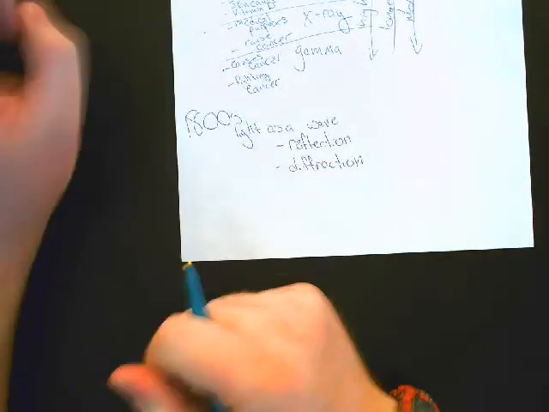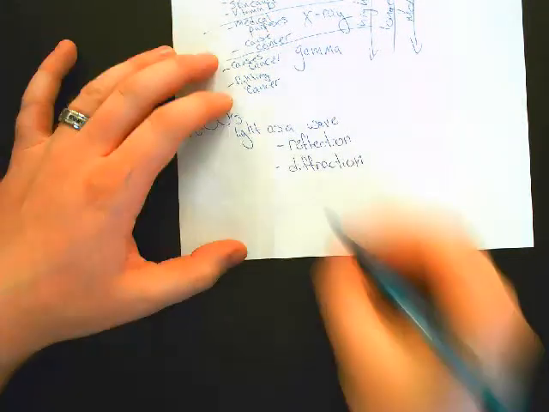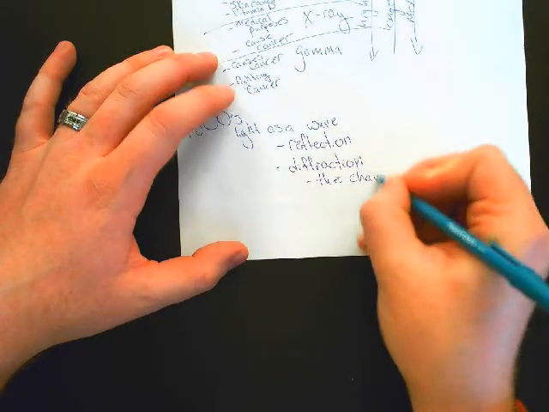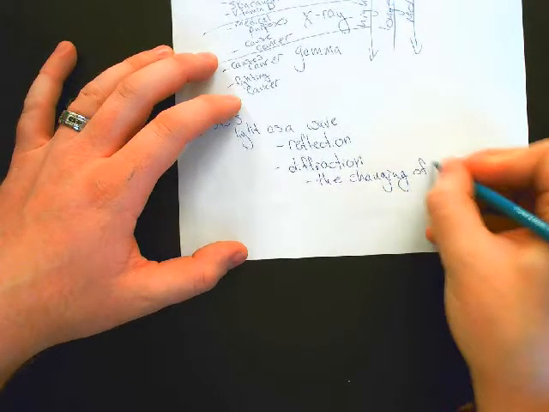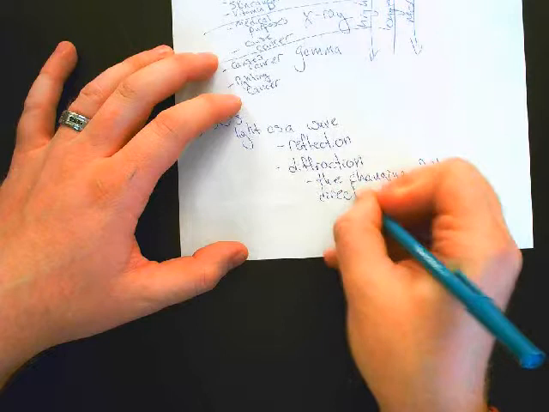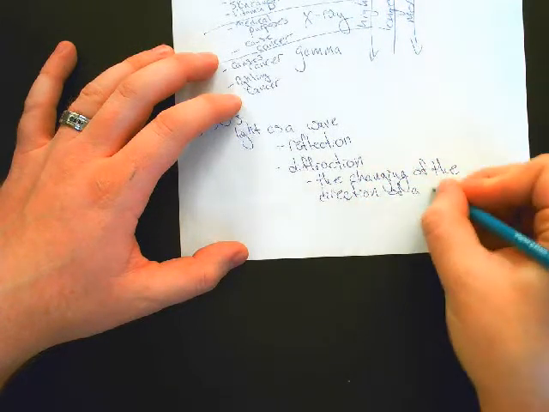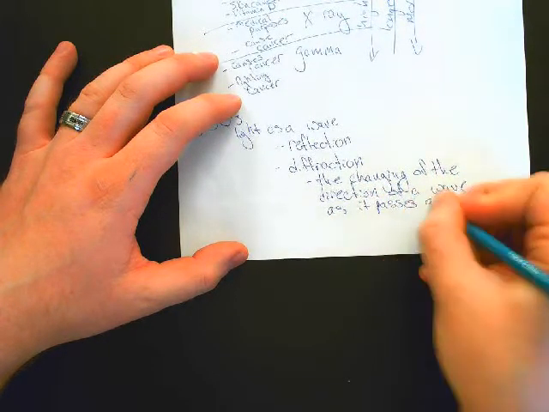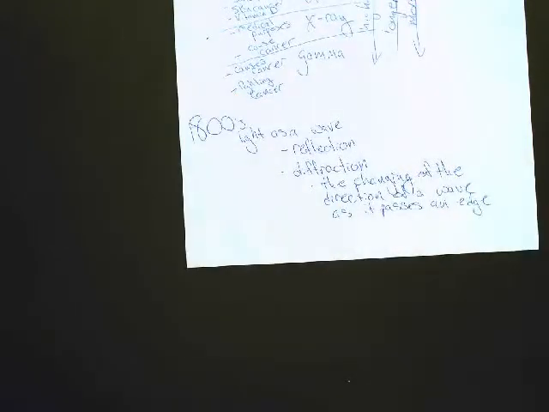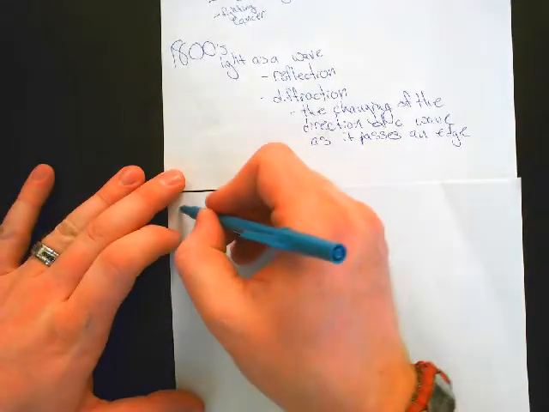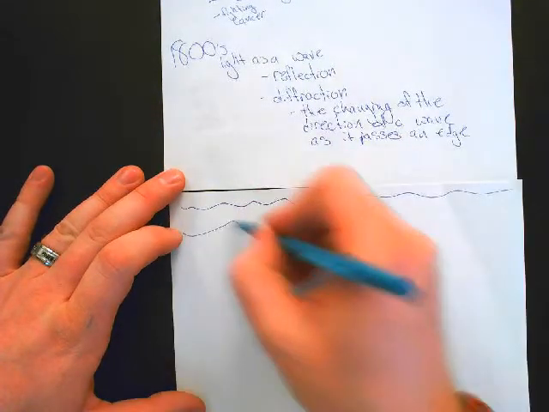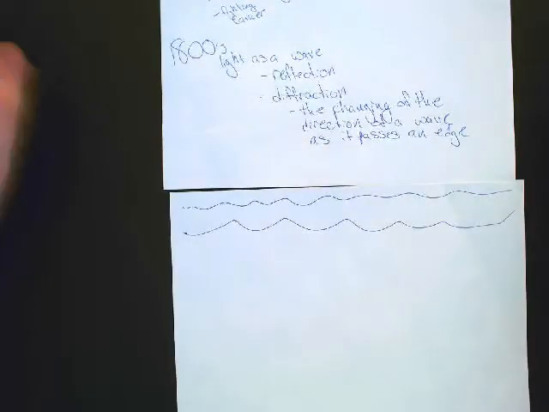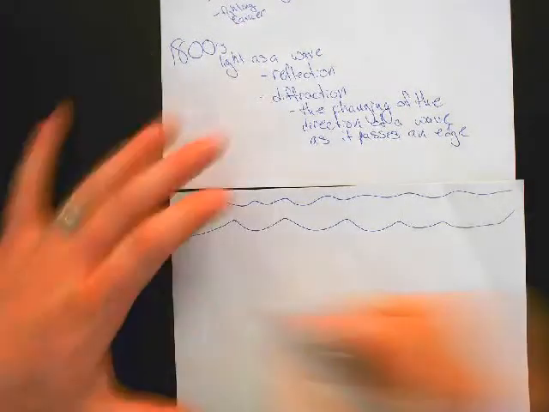Diffraction is the changing of the direction of a wave as it passes an edge. One of the best examples for this is harbors. So if we're at the edge of the ocean, we've got waves coming in from the ocean. And what are we going to do to make sure the harbor isn't constantly battered by waves from the ocean? Sandbars. We build some kind of wave break.